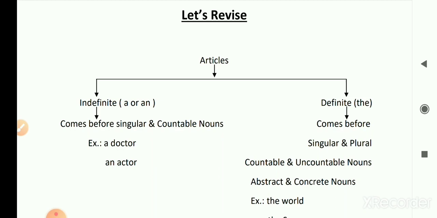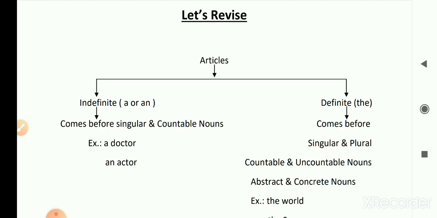The article a is put before a consonant sound and an is put before a vowel sound. Examples given here: a doctor. Doctor starts with a consonant sound, so the article a is placed here. An actor starts with a vowel sound, so we put an before that.